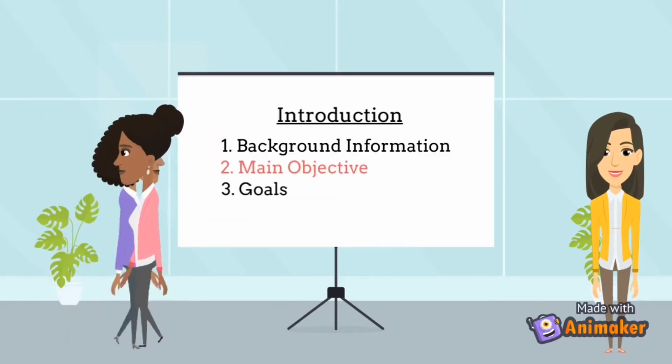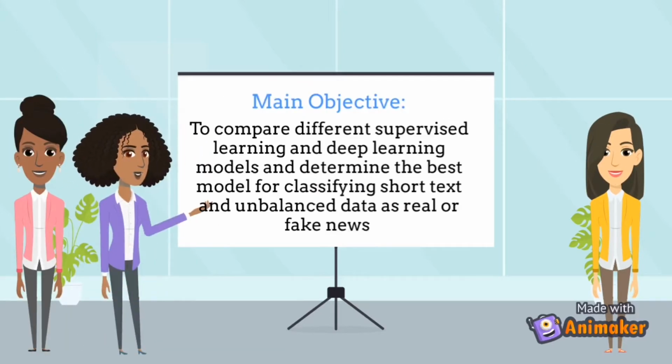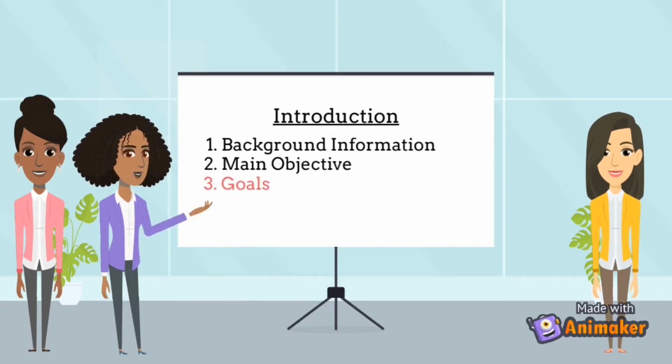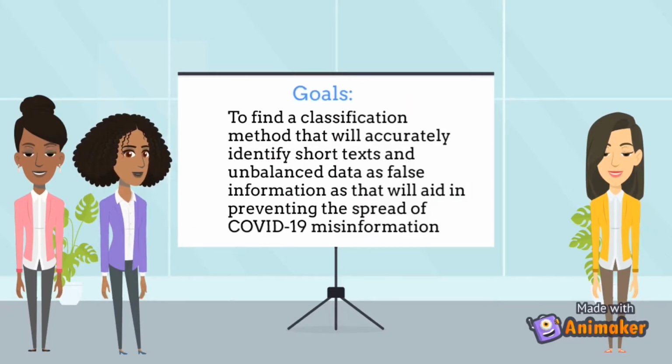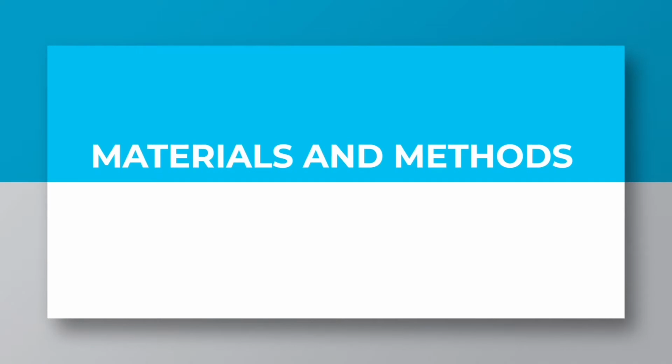health decisions. The main objective of this paper is to compare different supervised learning and deep learning models and determine the best model for classifying short text and unbalanced data as real or fake news. The reason why we wanted to do this is because a classification method that accurately identifies short text and unbalanced data as false information will aid in preventing the spread of COVID-19 misinformation.